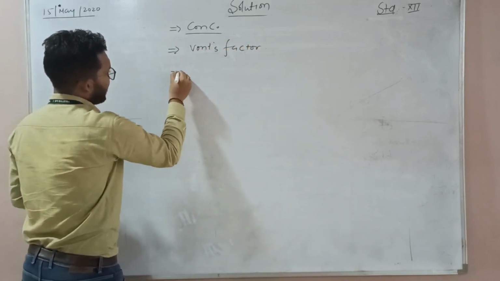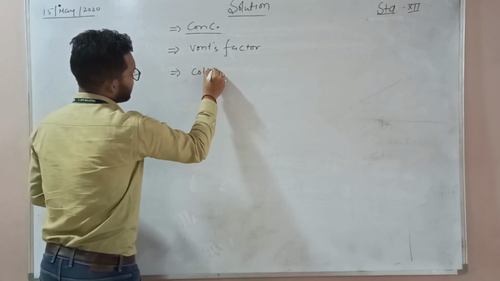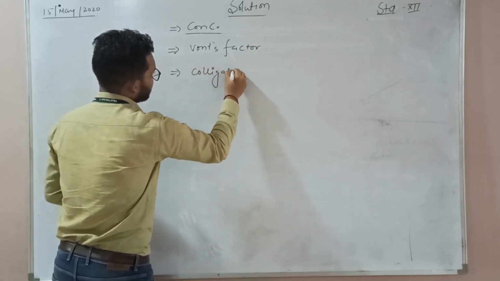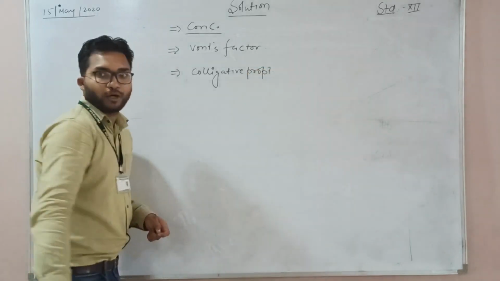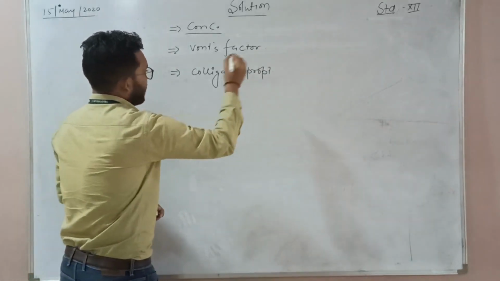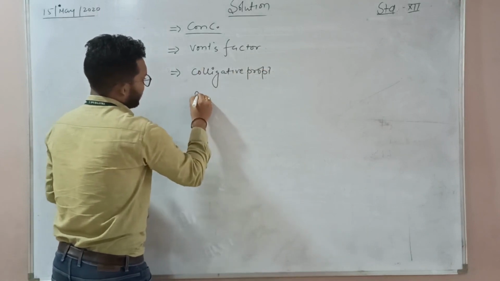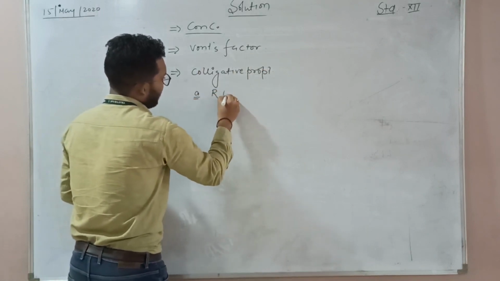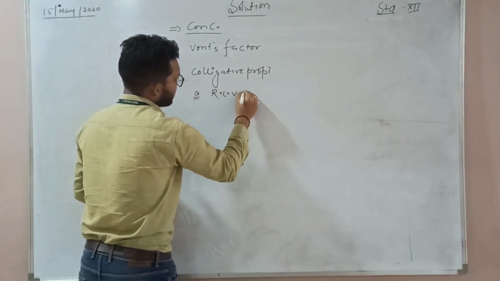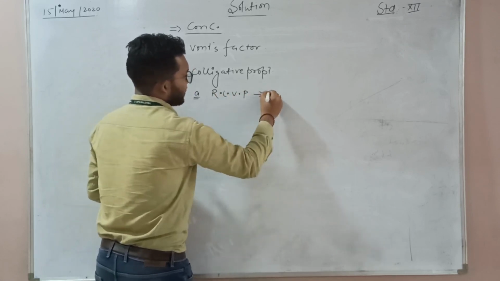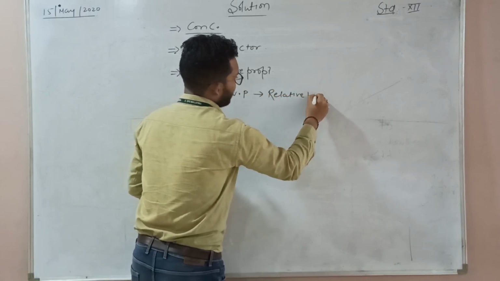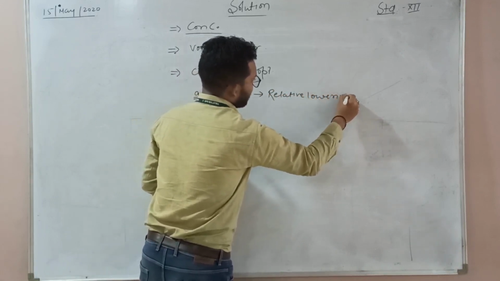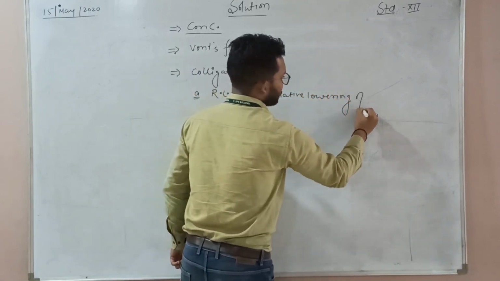Next one is the colligative property. In colligative property, 4 sections are there. First one is RLVP, that is relative lowering of vapor pressure.